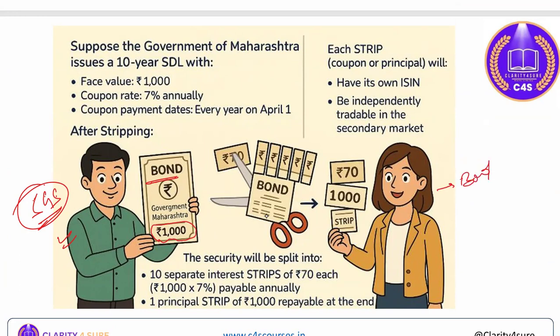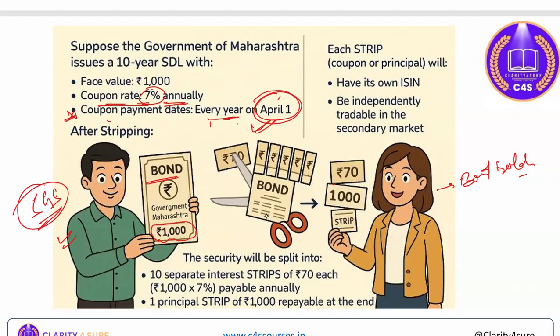She is a bondholder interested in this particular bond, this security. Okay, so she has two options. Coupon, if she adopts it for the interest component, then the coupon rate is 70% annually, meaning 70 rupees annually. Coupon payment dates are every year on 1st of April. This component also you need to remember.